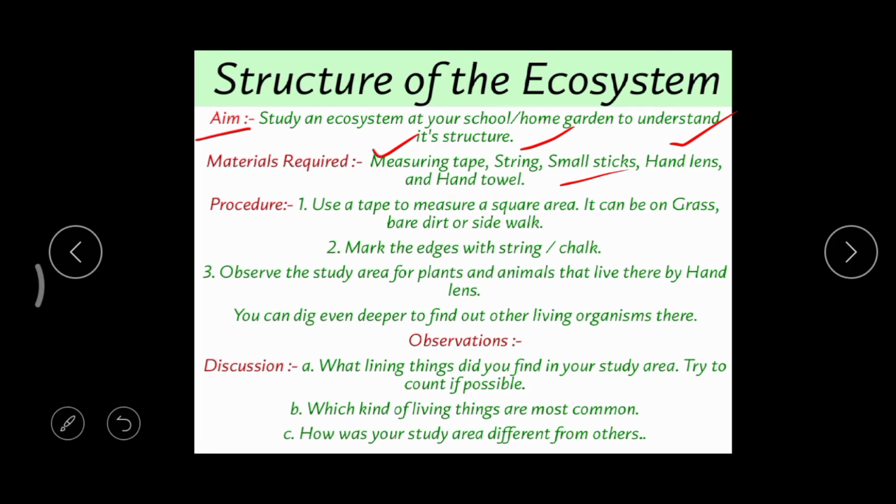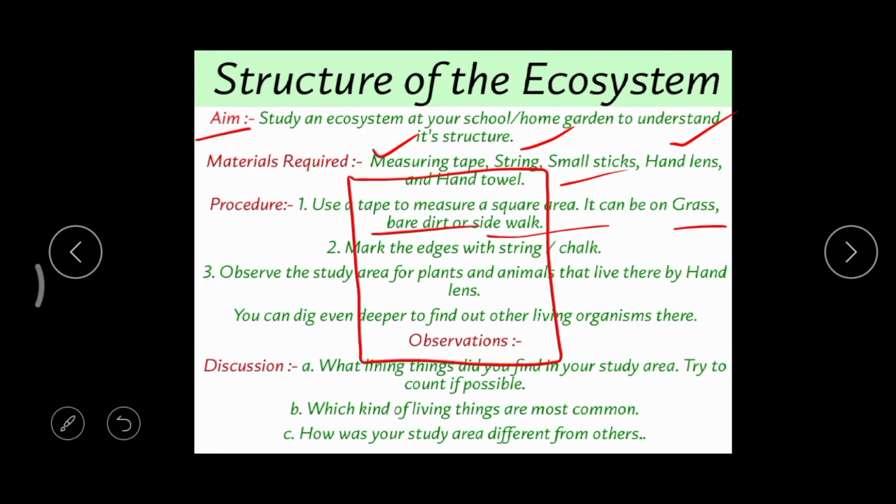What's the procedure? As I already told you, you can select any type of area, like a grassland, a big dirty area, or a sidewalk, meaning the place on a roadside. With the help of the tape, you have to measure a square area. All four sides are equal in a square. So here we need to take a meter. Like this.